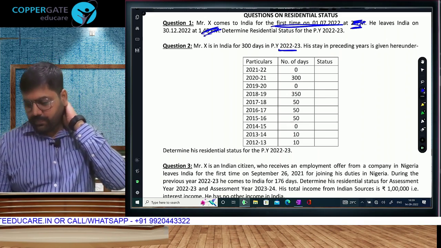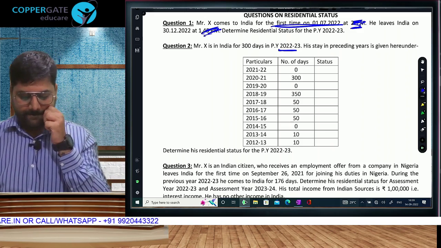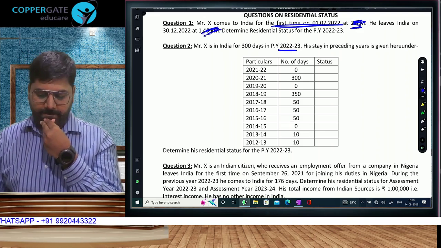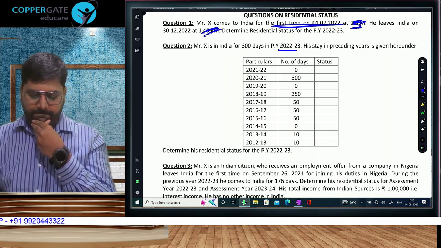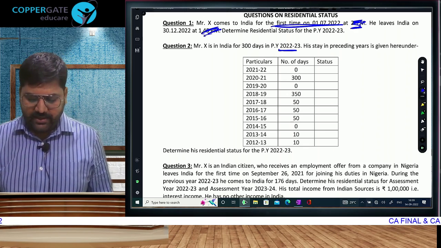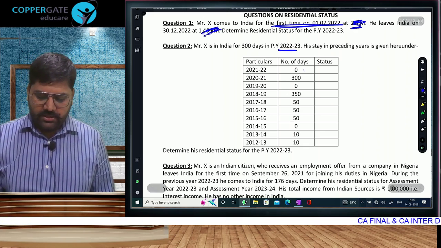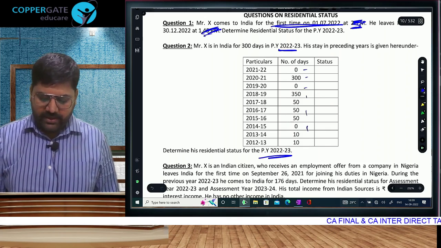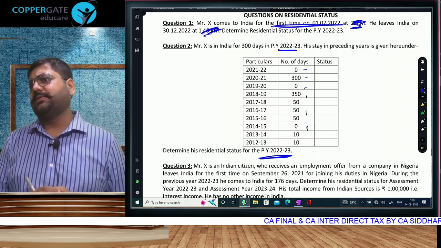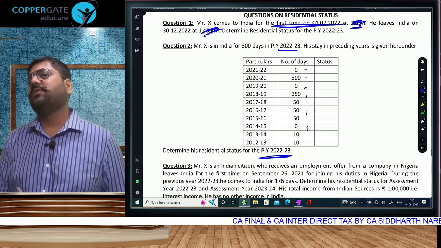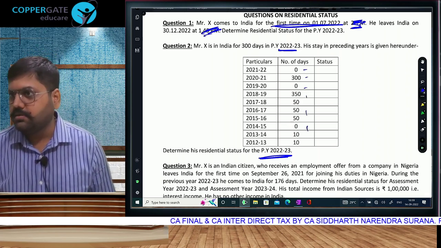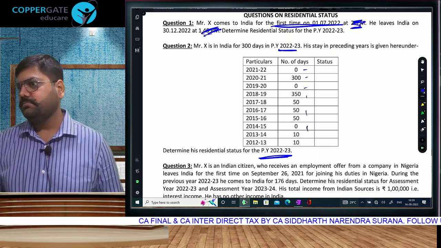Second question. Mr. X is in India for 300 days, previous year 22-23. His stay in the preceding years is given here. मतलब, can I say last about 10 years का data is given to you? 0, 300 and all this. Determine his residential status for previous year 22-23. Every time you determine residential status, what is the first thing you check? First step you check. Stay in the relevant previous year. What is that? Stay.